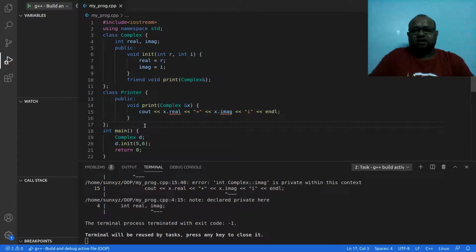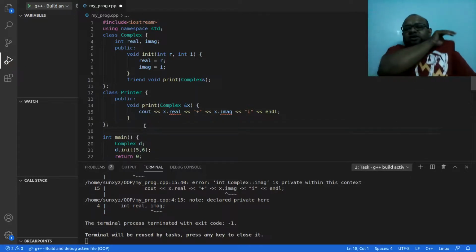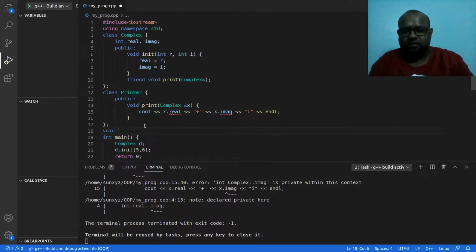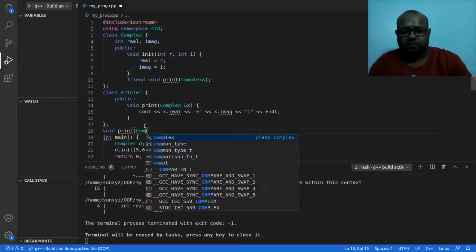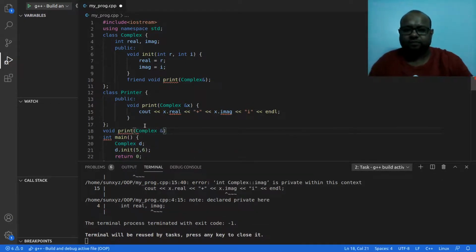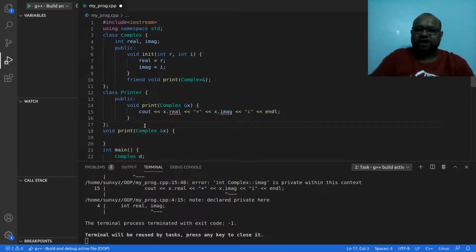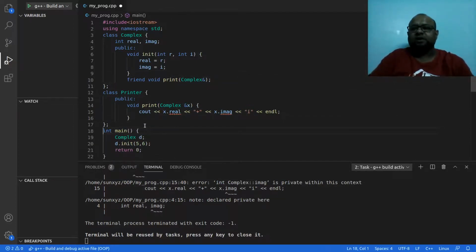If the print function was over here, this would have been fine. This would have been a friend of Complex, but my print function is not here. My print function is inside this class. Now I have to make this print function a friend of Complex.